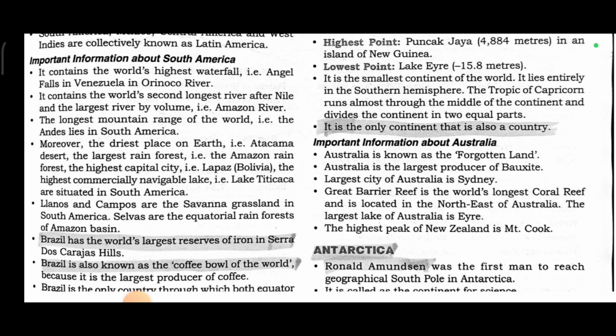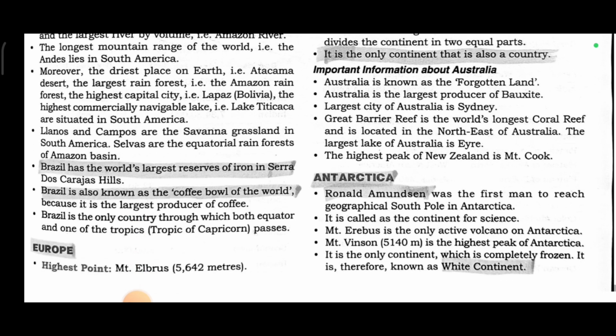Important information about South America. It contains the world's highest waterfall, Angel Falls, on the Orinoco River. It contains the world's second longest river after the Nile, and the largest river by volume, the Amazon River. The longest mountain range of the world, the Andes, lies in South America. Moreover, the driest place on earth, the Atacama Desert, the largest rainforest, the Amazon rainforest, the highest capital city, and the highest commercially navigable lake, Lake Titicaca, are situated in South America.